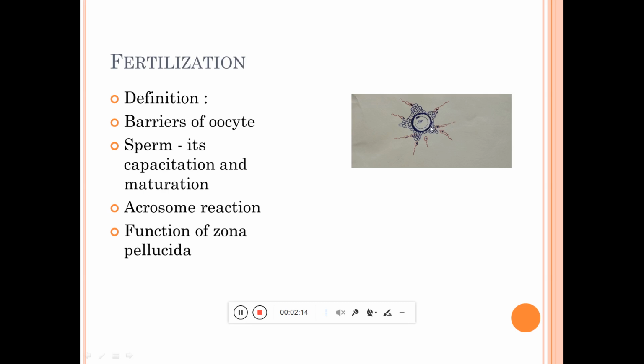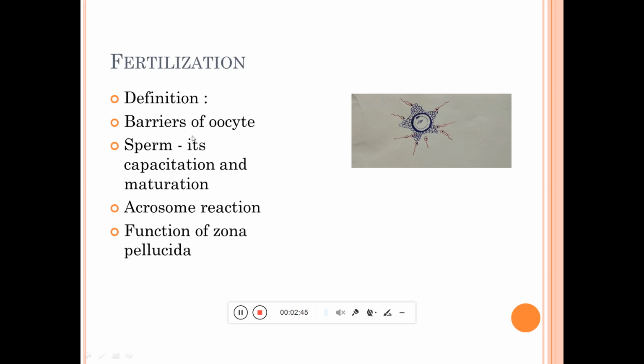Now this ovulated ovum runs into the fallopian tube, very near to the fimbriated end. The ciliary movement of the fallopian tube brings the ovum towards the medial end of the tube, and ultimately it reaches the most dilated part of the fallopian tube, known as the ampulla.